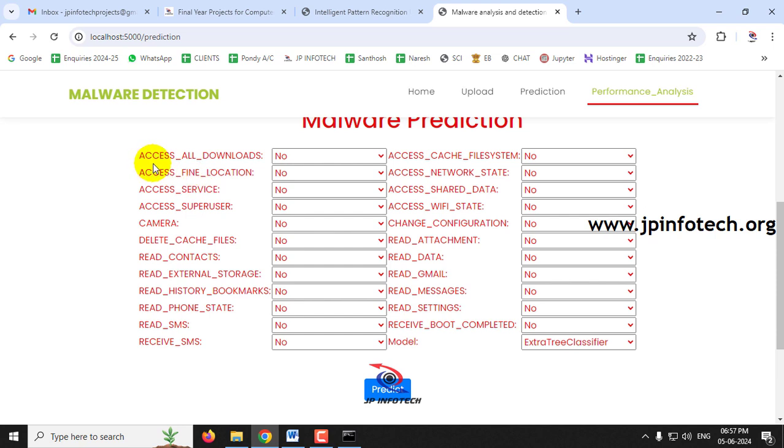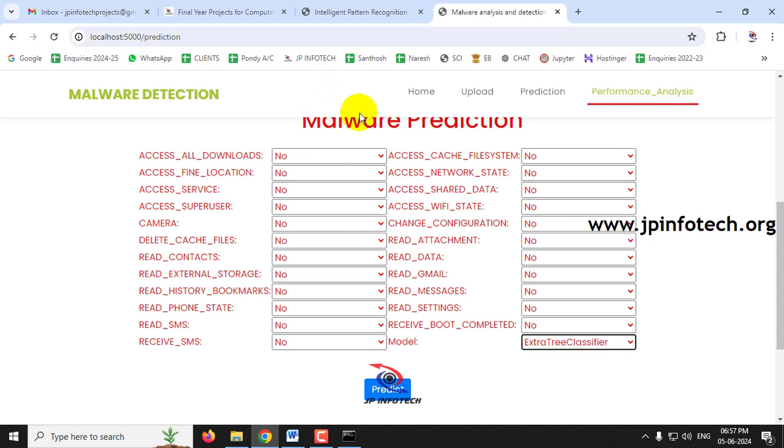These are the 23 attributes: access all downloads, access cache file system, access find location, access network state, access service, access share data, access super user, access Wi-Fi state, camera, change configuration, delete cache files, read attachment, read contacts, read data, read external storage, read Gmail, read history bookmarks, read messages, read phone state, read settings, read SMS, receive boot completed, receive SMS. And the model that we are going to use is either extra trees or logistic regression, whichever you want.